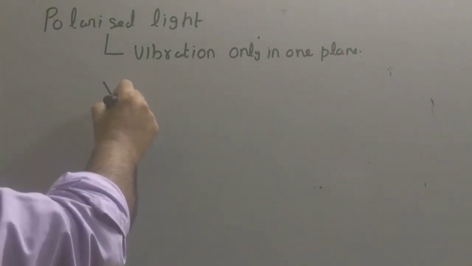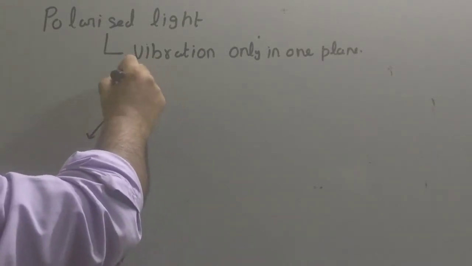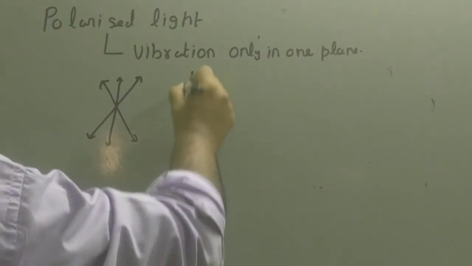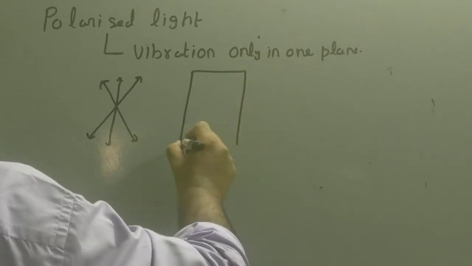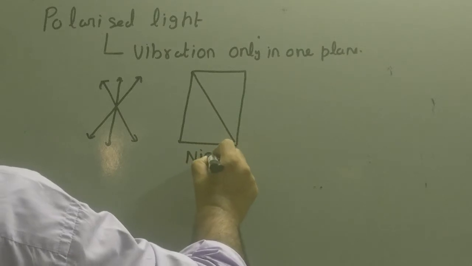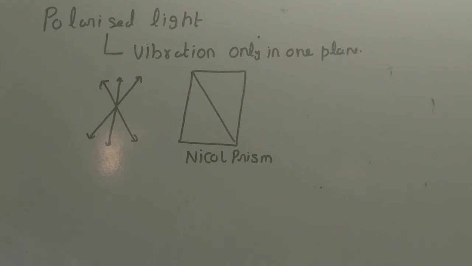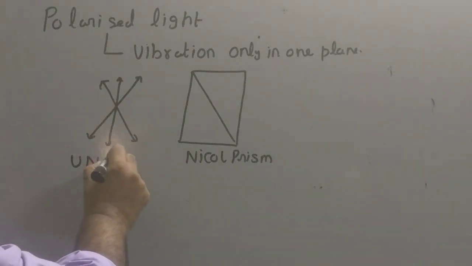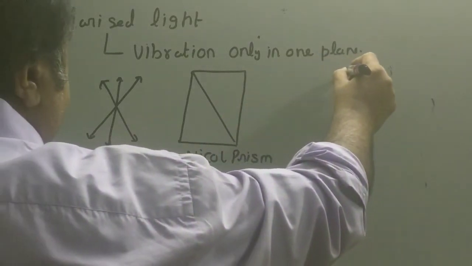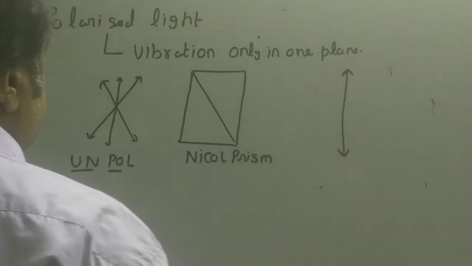So let's say we have a jungli light, unpolarized light of single wavelength, that is monochromatic light. We pass it through a prism made up of one of the crystalline forms of calcium carbonate called nicol prism. When the unpolarized light passes through the nicol prism, depending on its plane, it will allow only one plane of vibration to pass through and cut the vibration in all other planes.